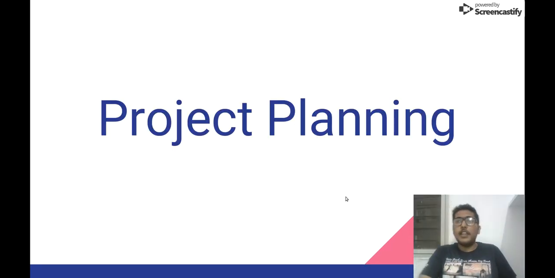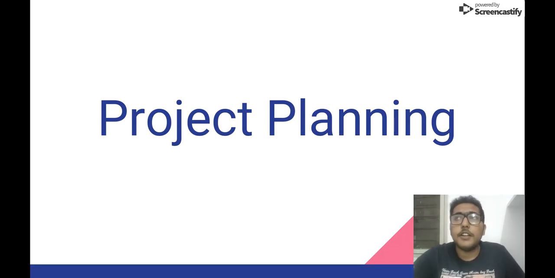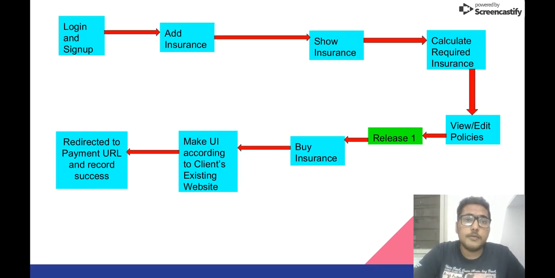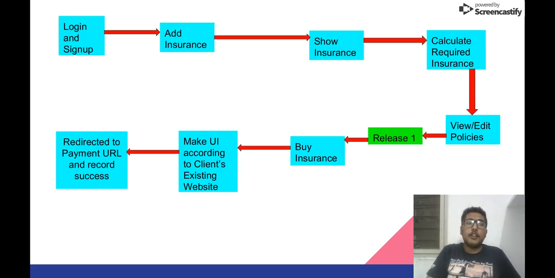So project planning. It took us about a week to plan how we'll go through the project and how we'll build all the functionalities that were given to us according to the client specifications. So we thought that first we'd implement login and sign up, then we'll implement an add insurance form, which would help us in implementing a show insurance form and calculate the required amount of insurance and implement view and edit policies option.